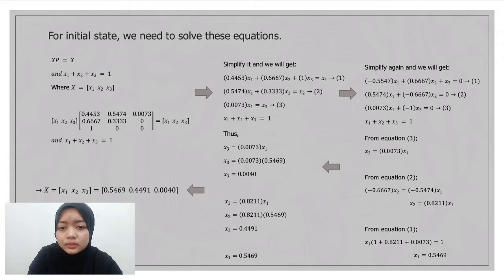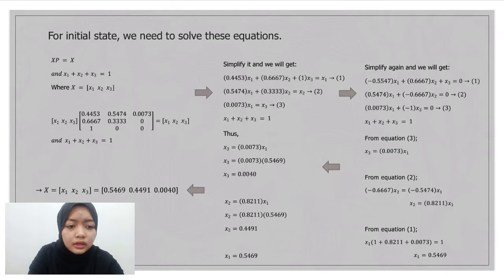For the initial state, we need to solve this equation by using P equal to X, and x1 plus x2 plus x3 equal to 1, where x equal to x1, x2, x3. We substitute P from the previous slide and we simplify the equation, and we will get equation 1 equal to x1, equation 2 equal to x2, and equation 3 equal to x3. We simplify again and we will get equation 1 equal to 0, equation 2 equal to 0, and equation 3 equal to 0, where x1 plus x2 plus x3 equal to 1.